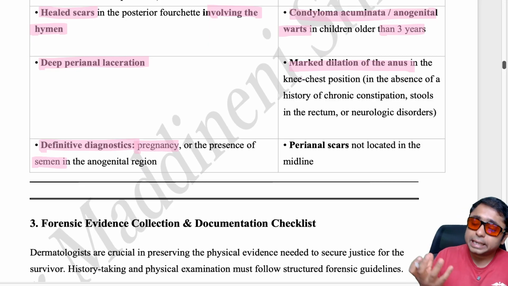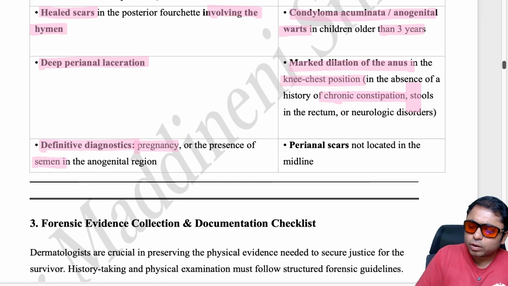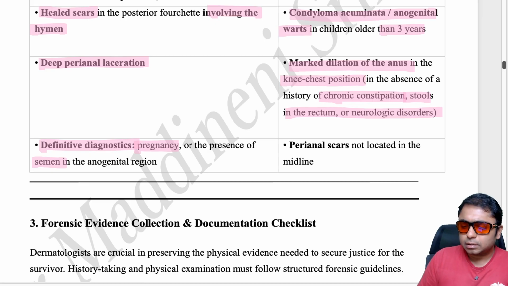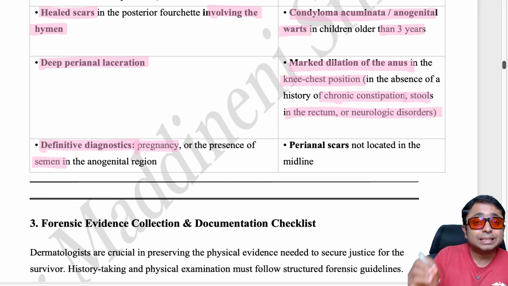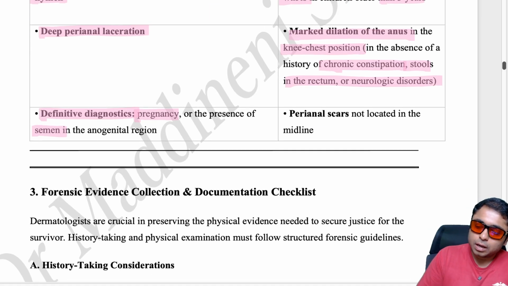There will be marked dilatation of the anus in the knee chest position. This can be observed very nicely in the absence of any chronic constipation, stools in the rectum or neurological disorders. If in the absence of these there is dilatation of the anus, then it is possible that there was abuse in that, most likely, male child. Even in a girl child this might be there. Perianal scars not located in the midline.